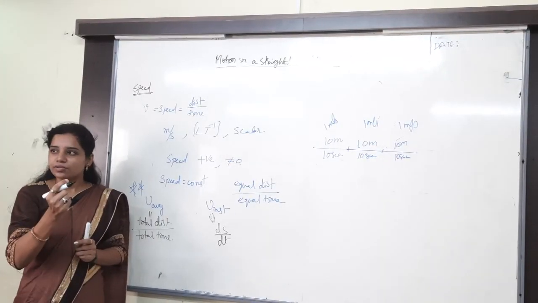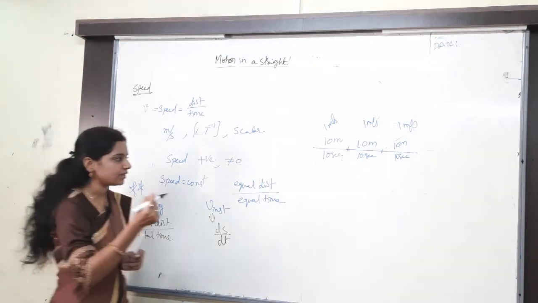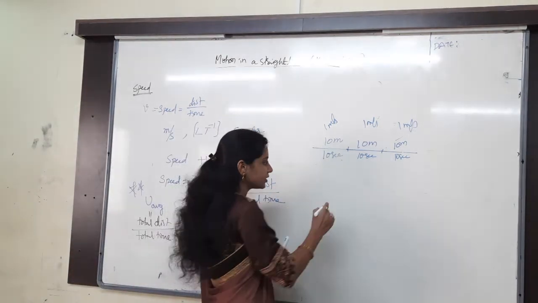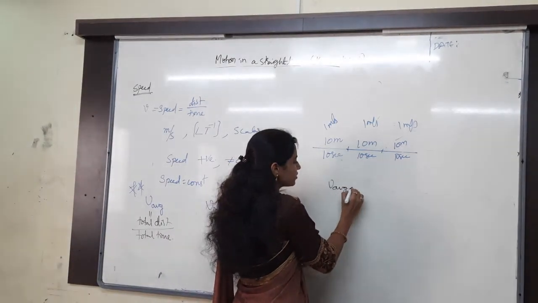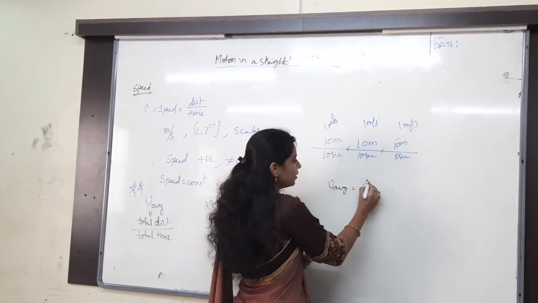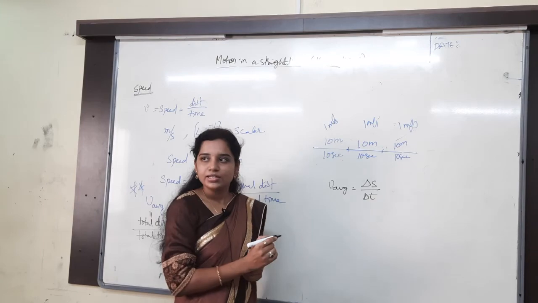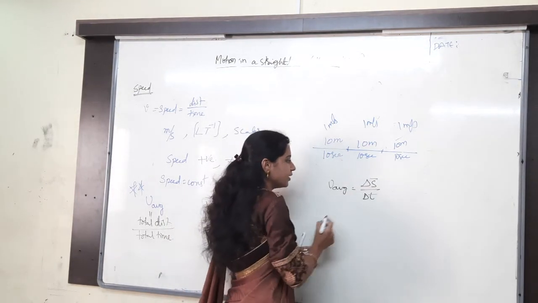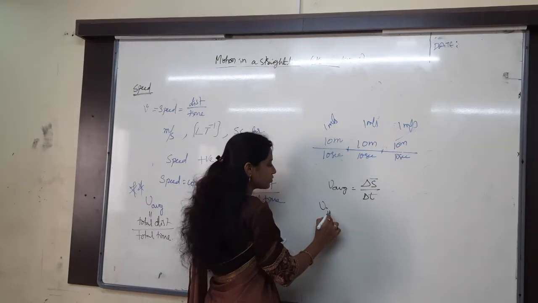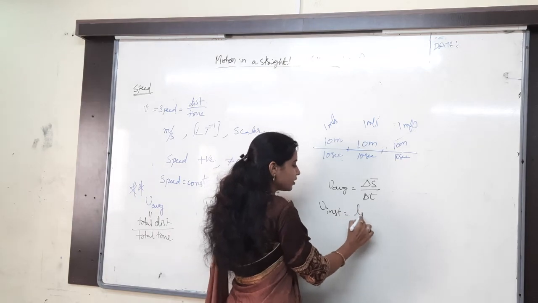Change is very small. For example, if we talk about the velocity, v average is equal to total change in displacement by time, delta s by delta t. Now I want to get the instantaneous. What will we do? You have to apply the limit.